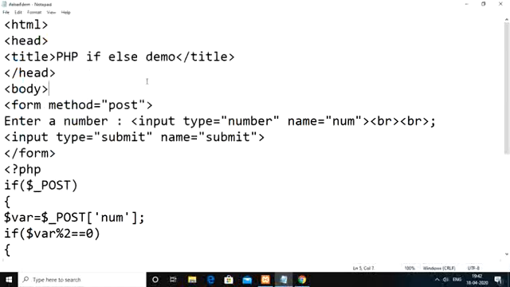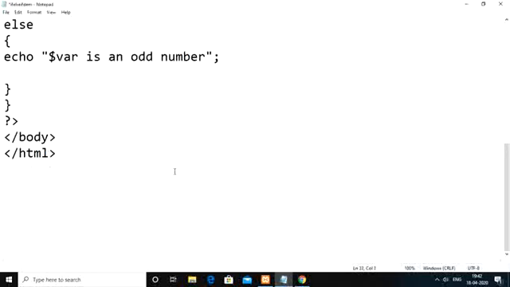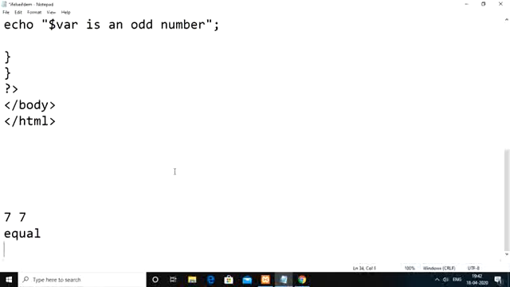Now simply we are going to read two numbers. Let us say the first number is 7 and the second number is also 7. When both numbers are equal, we have to display that both are equal. Let us say the first number is 10 and the second number is 5.